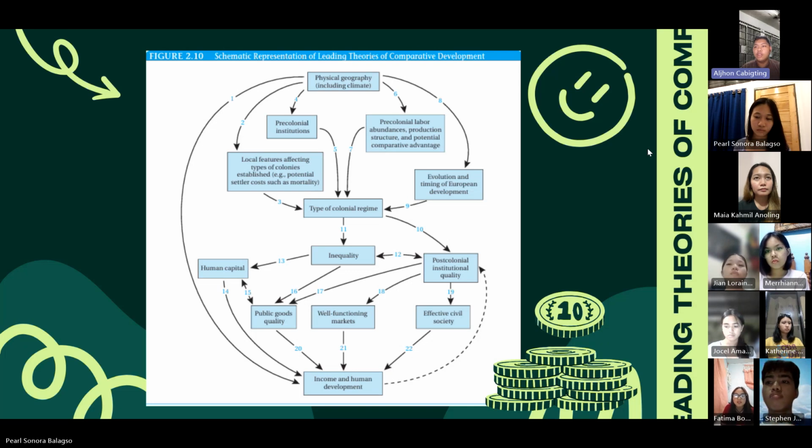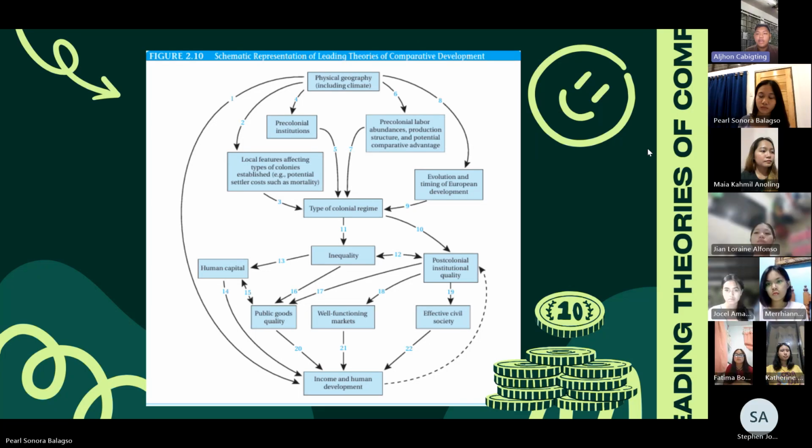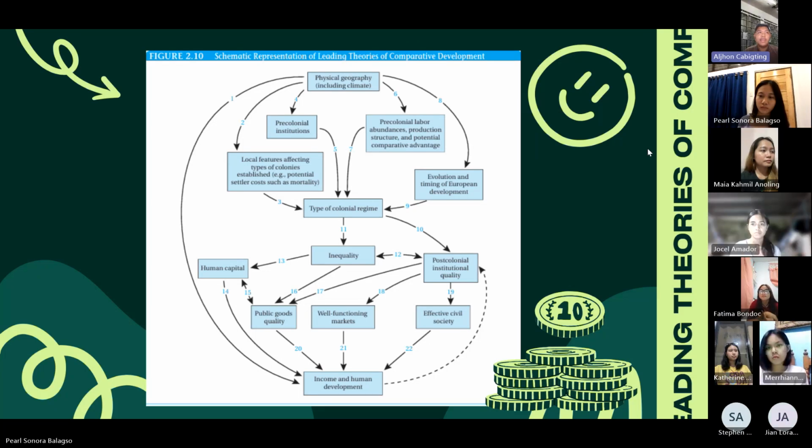The degree of inequality itself can shape the evolution of institutions as well as specific policies. Where it was extreme, there was less investment in human capital as reflected by arrow 13 and other public goods, which is arrow 16, and as reflected by the bidirectional arrow, a tendency of less movement toward democratic institutions.